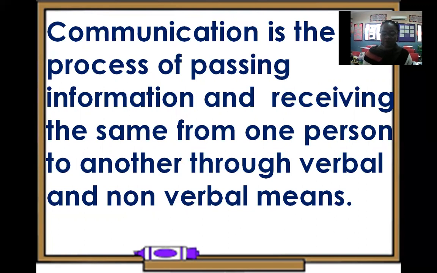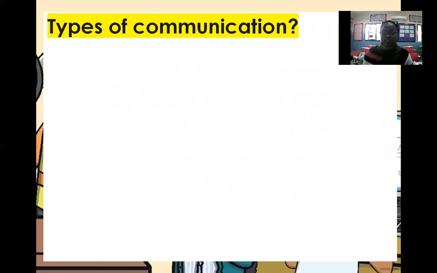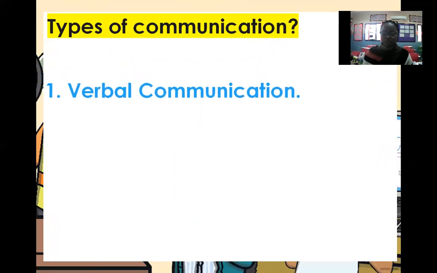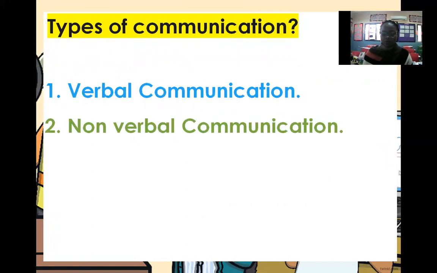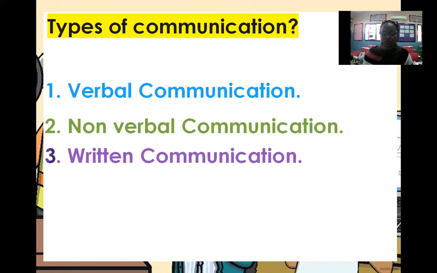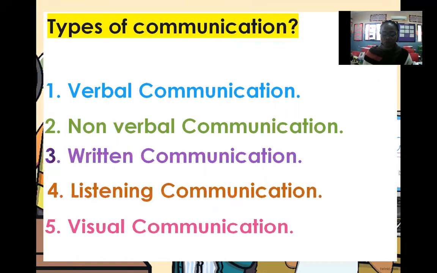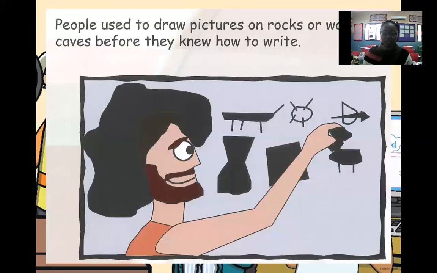Types of communication: verbal communication, non-verbal communication, written communication, listening communication, and visual communication.